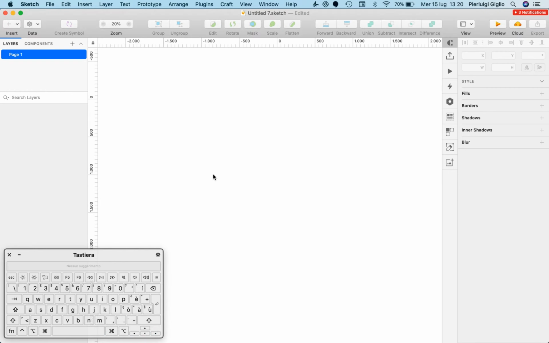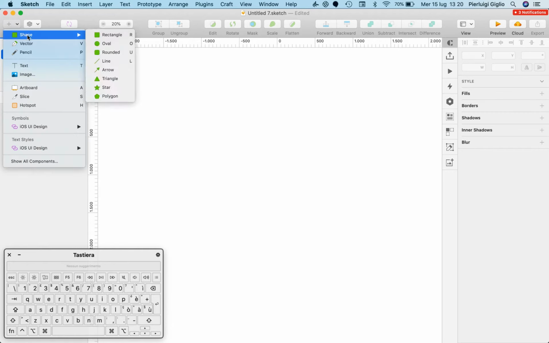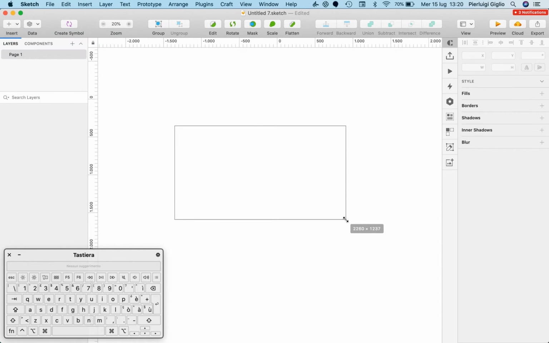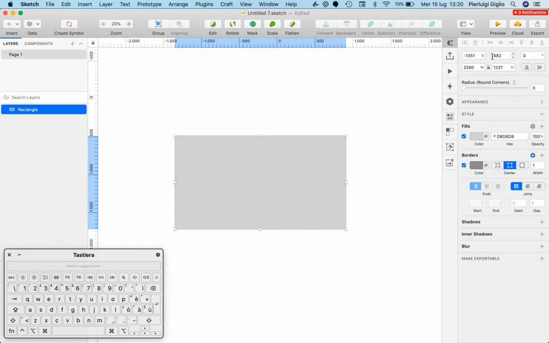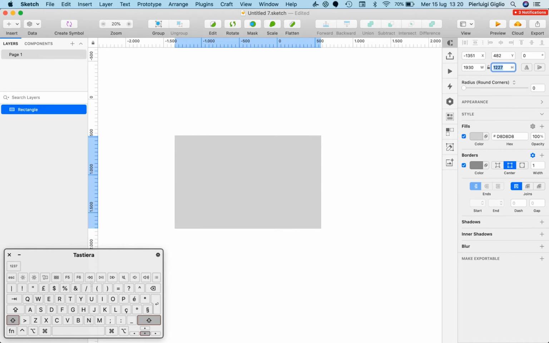Now let's talk about resizing and scaling inside of Sketch. So let's create a rectangle over here in the center, and as you can see, one of the first options which we have in order to change the width and the height is simply going over here. And for example, I can use the shortcut shift and the arrows up and down in order to modify the width in greater increments of 10. And I can do the same for the height.